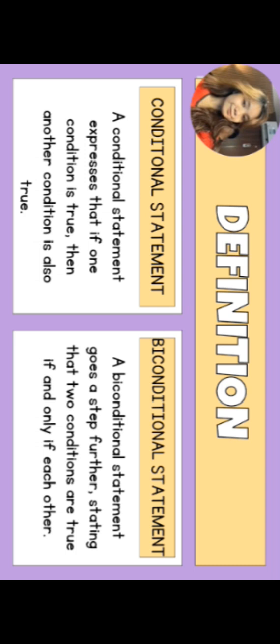In other words, a biconditional is a conditional statement combined with its converse, where both the original and reverse conditional statements are true. Additionally, conditional statements can be true even if the converse is false, while biconditional statements require both the conditional and converse to be true.